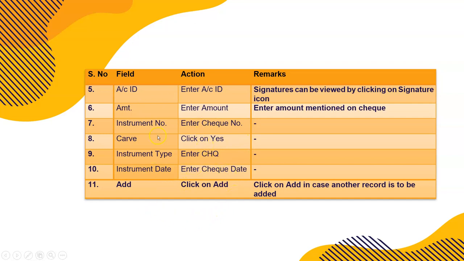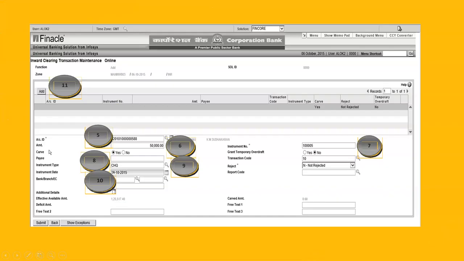Keep on adding instruments. I'll show you screenshots. When I show you live, it will be easier for all of you. So here it is. Keep on adding. On the left-hand side, let's say there are 50 instruments, so you have to add these 50 instruments. Whatever you are writing here will appear here as first, second, third, fourth, till all 50 checks are entered.